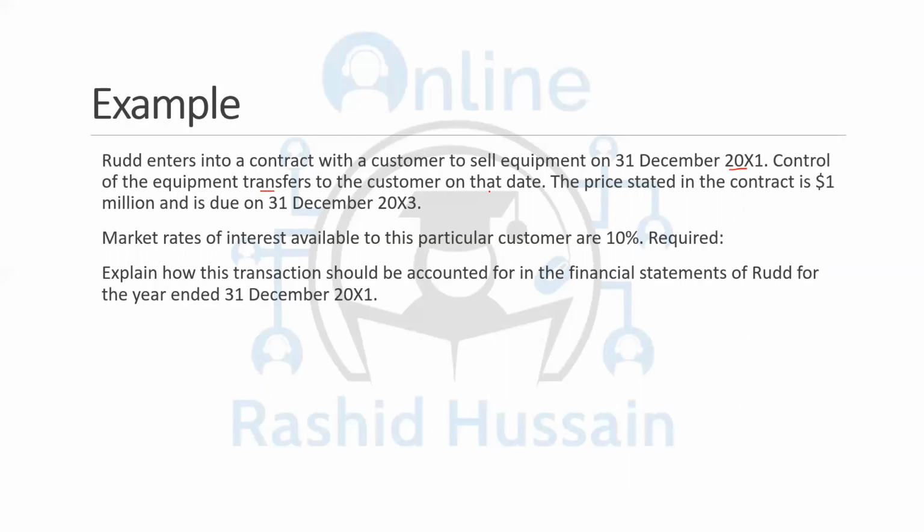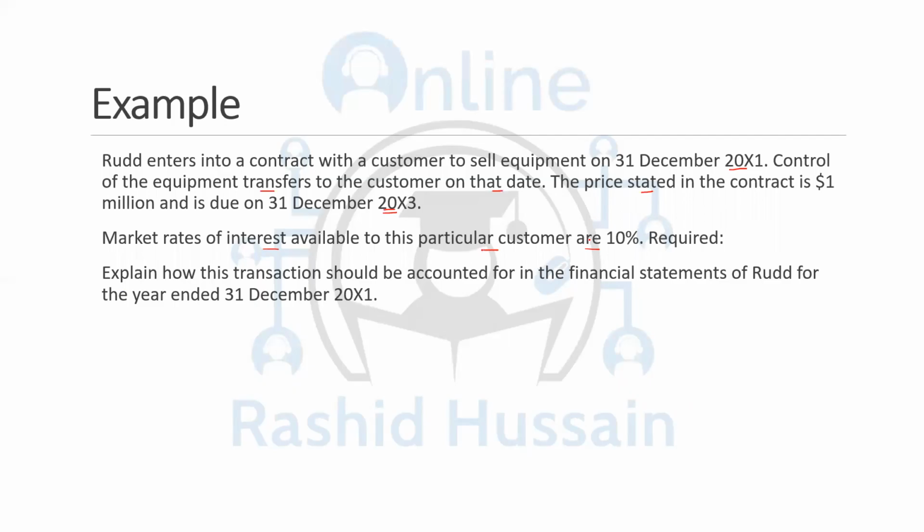Control of the equipment transfers to the customer on that date. The price stated in the contract is 1 million and is due on 31st December 20X3, that they will be getting the amount after 2 years. Market rates of interest available to this particular customer are 10%.